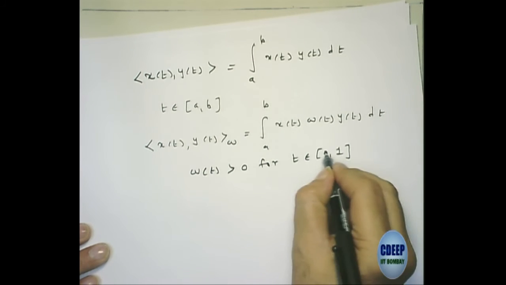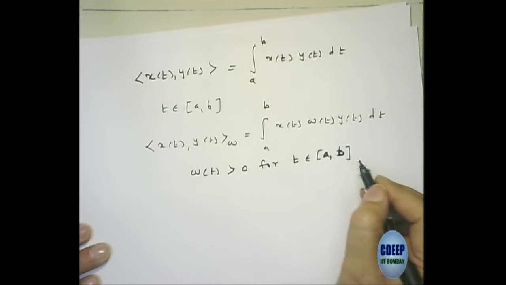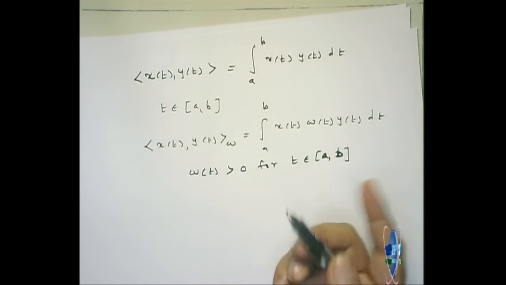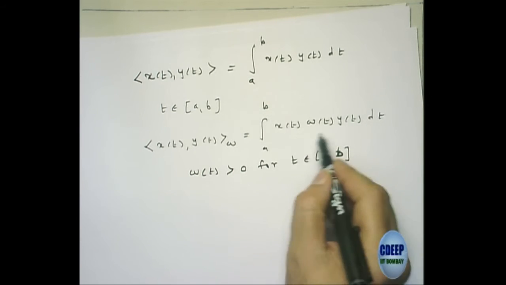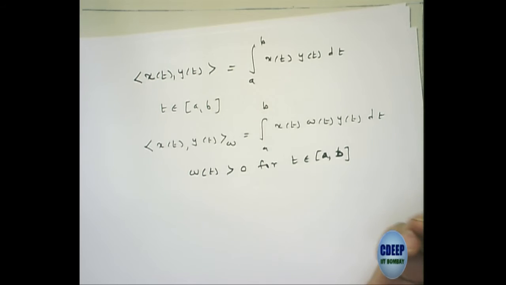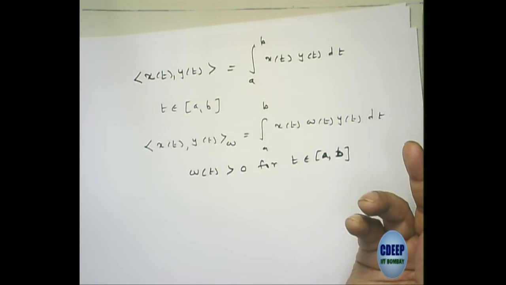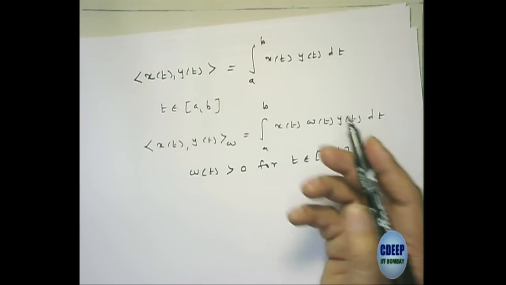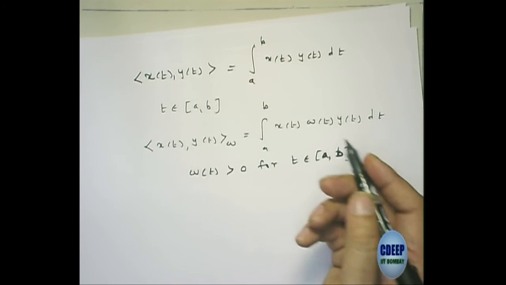You take any positive function, and this is a consistent inner product definition. You just look at the axioms of inner product, and all of them are satisfied.